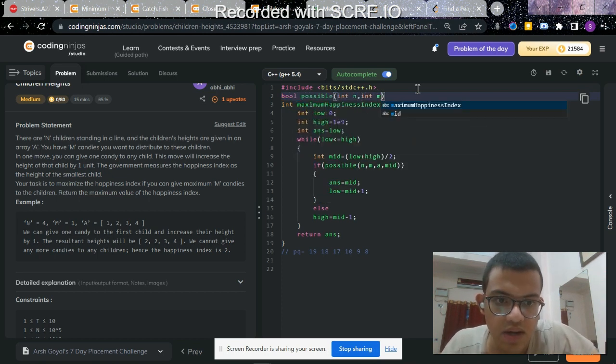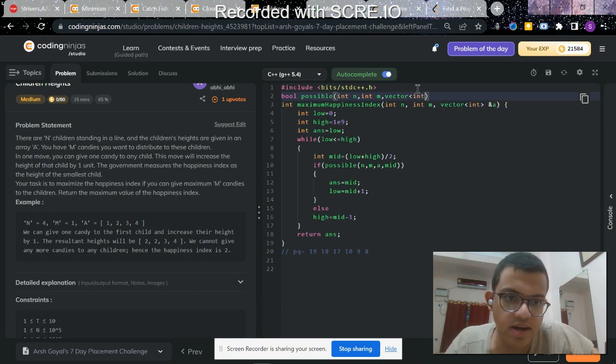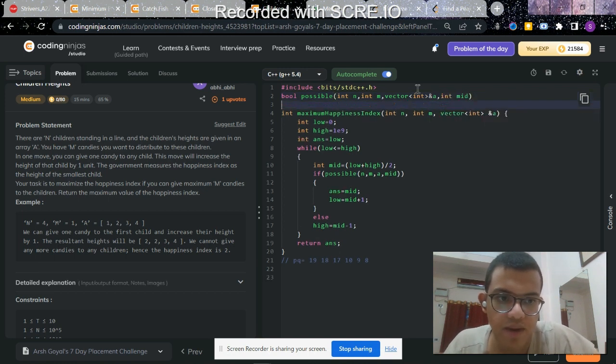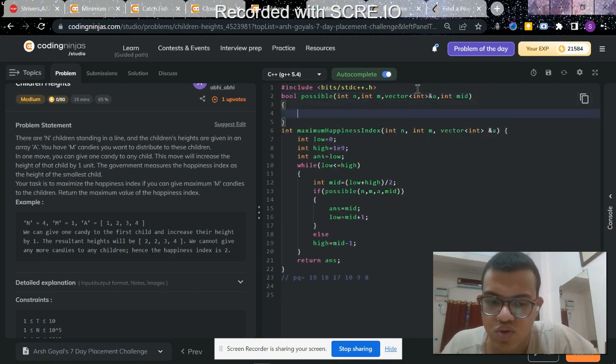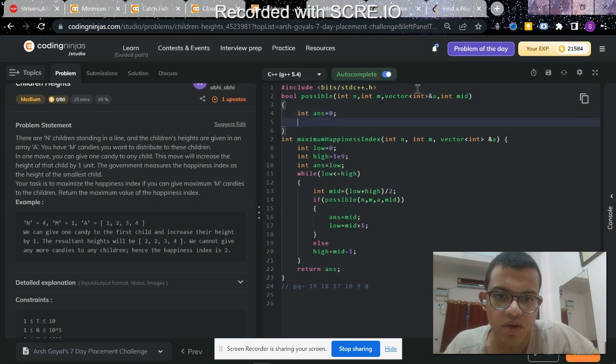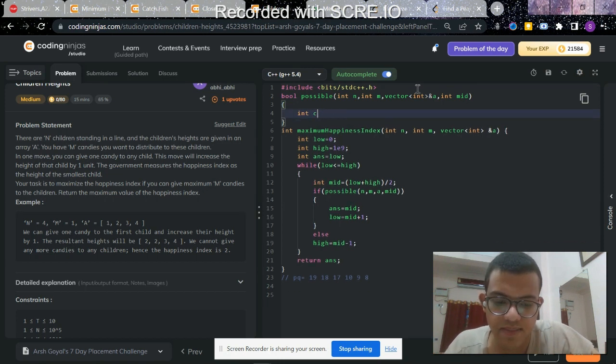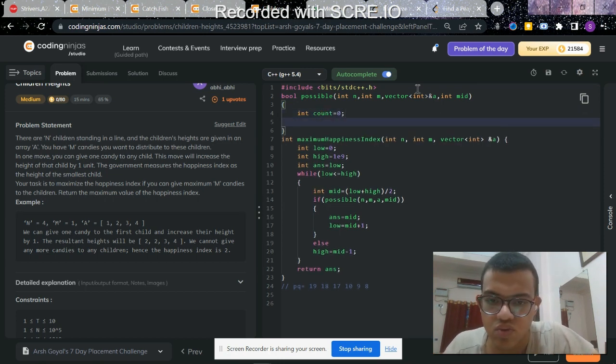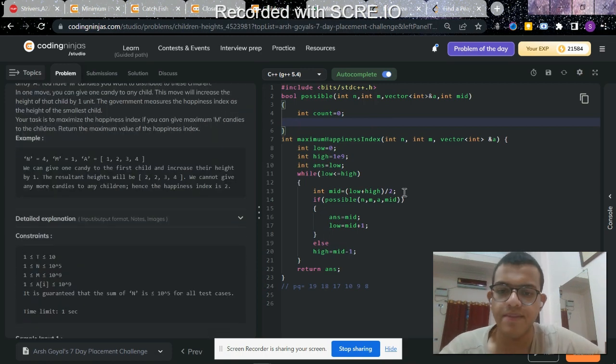Let's also define this vector, and I can make a value mid. Then int answer is equal to 0, or rather let's make this count equal to 0. I will be reducing the search space between low and high, and since I am doing binary search, I will be implementing a mid value.